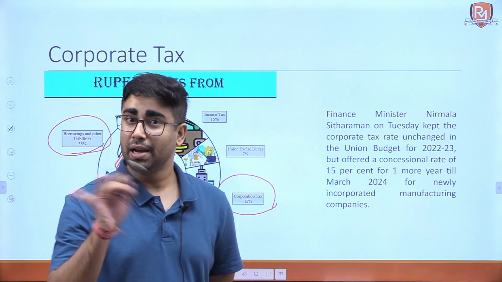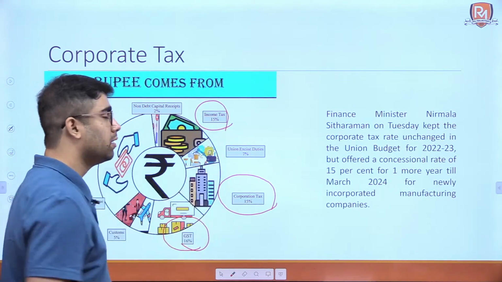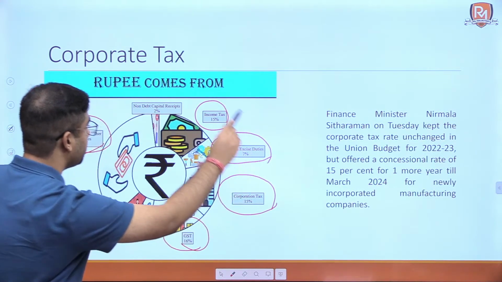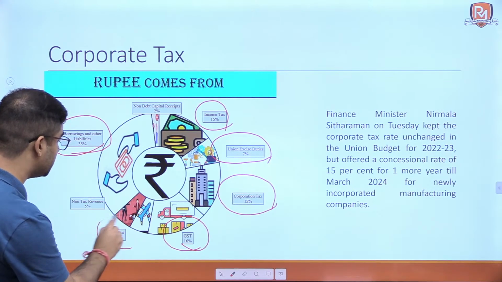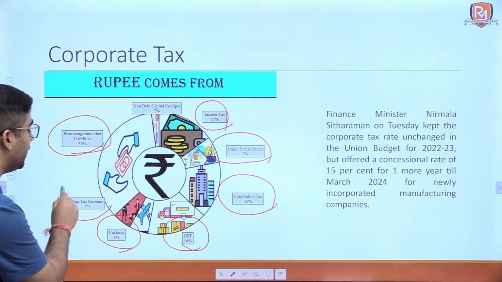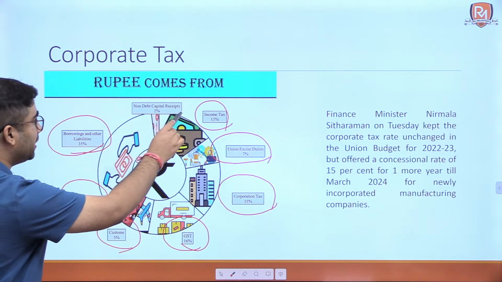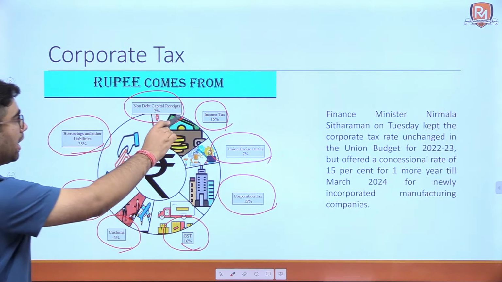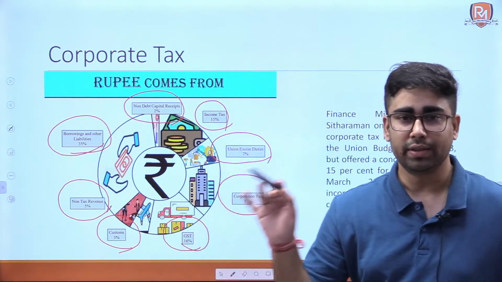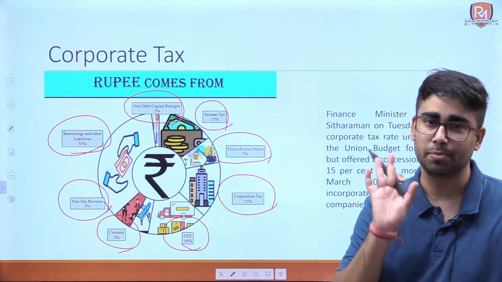Similar contribution is by the income tax at 15%. After that there is union excise duties. After that we have customs 5% and non-tax revenue, like fees levied by the government, that is at 5%. And after that non-debt capital receipts, they are at 2%. So these are the contribution of different components into the receipts of the government.